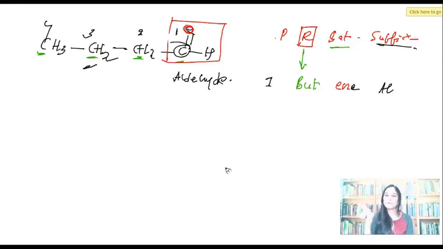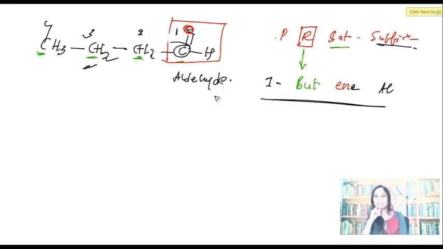Now let me compile all these 4 parts. 1, but, ene, al. Am I right? Do you find anything to be corrected here? I'm giving you one more chance. Anything to be corrected here? What did I say? The double bond between which carbons or which atoms can be considered? Nobody told me.